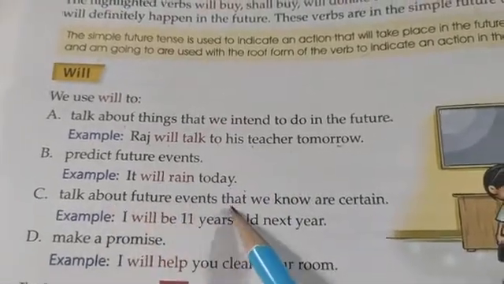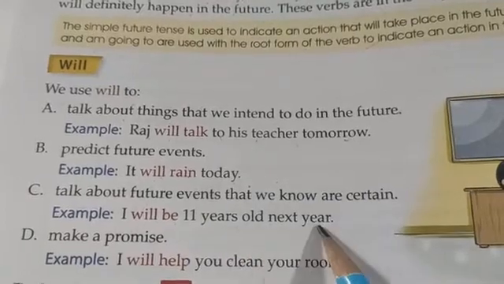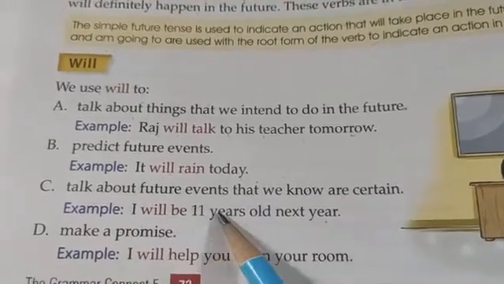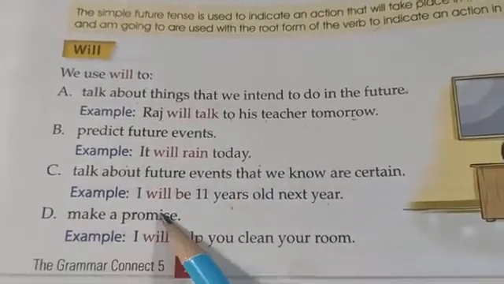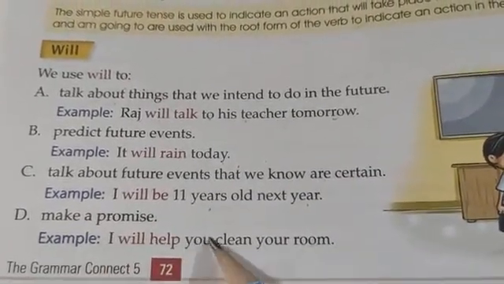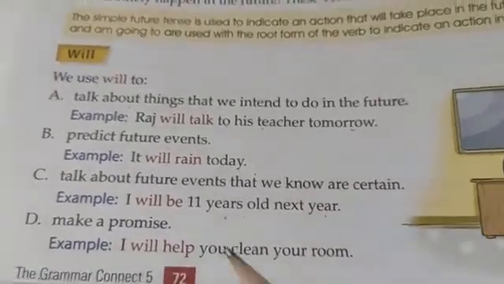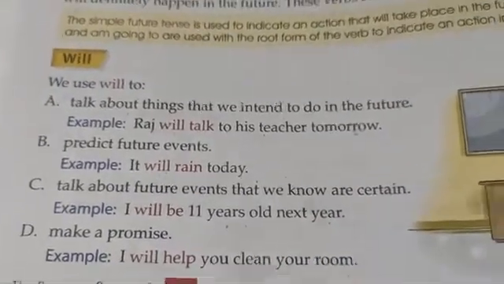Talk about future events that we know are certain. I will be 11 years old next year. Next year I will be 11 years old. Make a promise. I will help you clean your room. Means I'm promising that I will help you. I will help you clean your room.